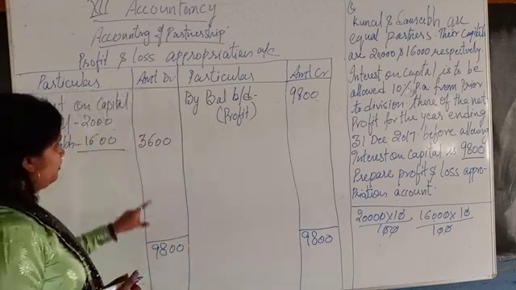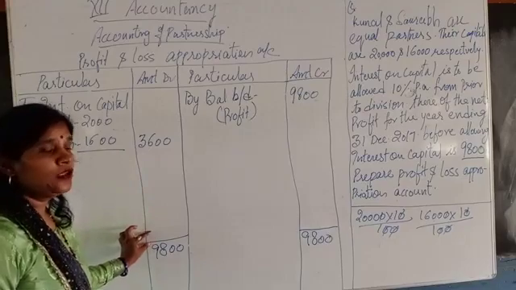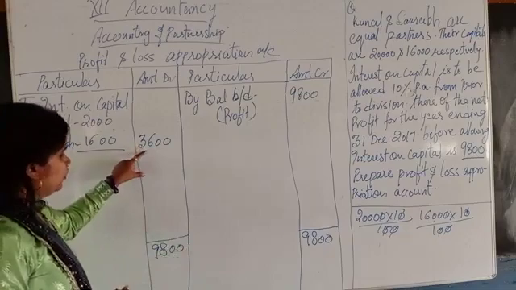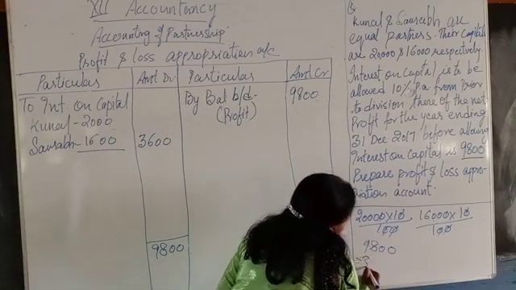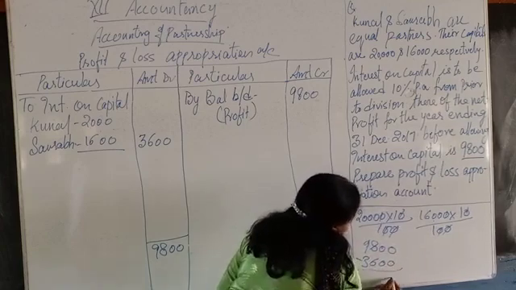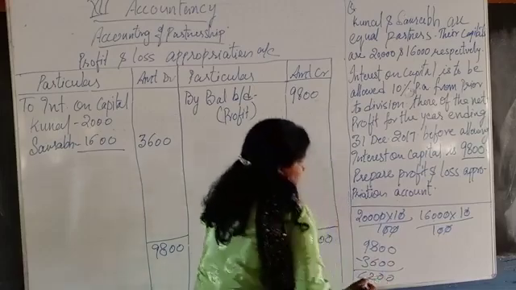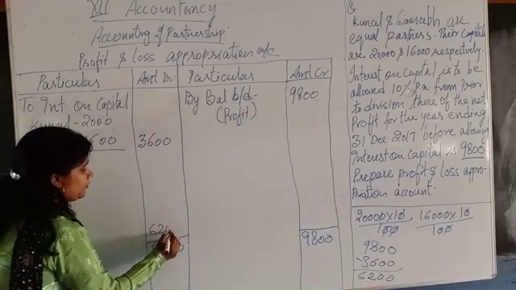Now we will subtract: 9,800 minus 3,600 is 6,200. So the amount that will come here is 6,200.